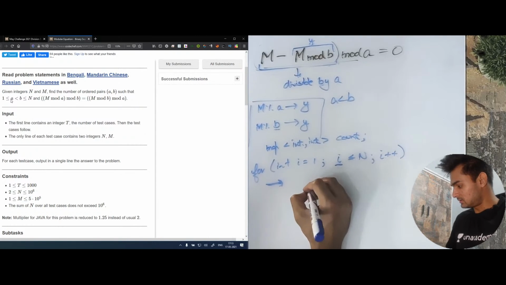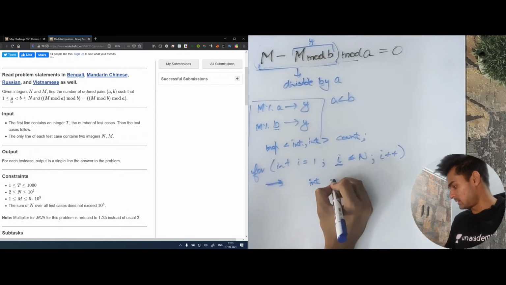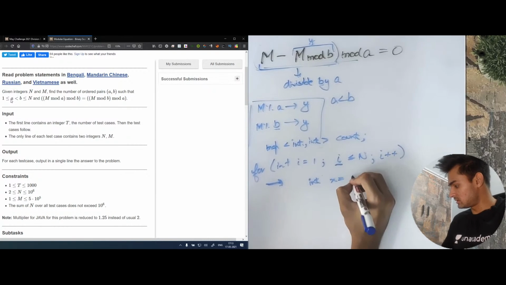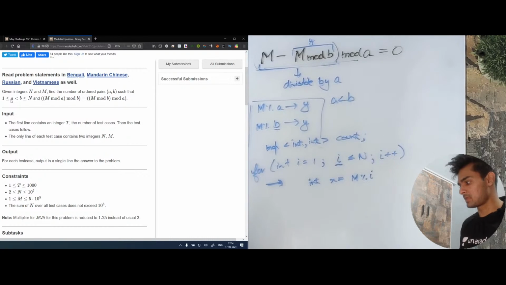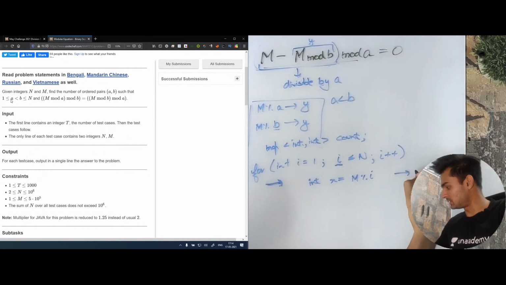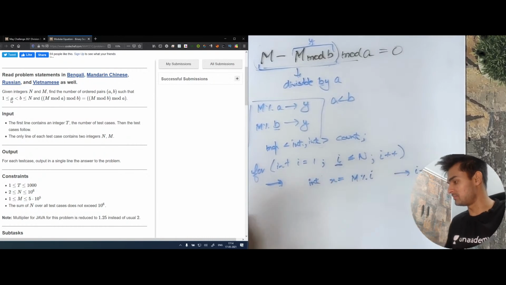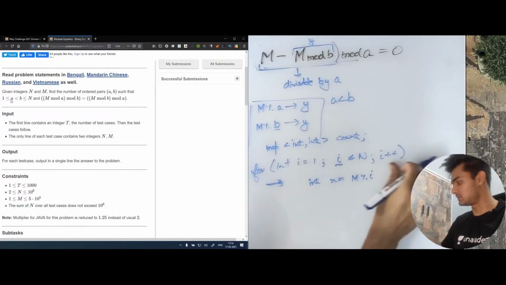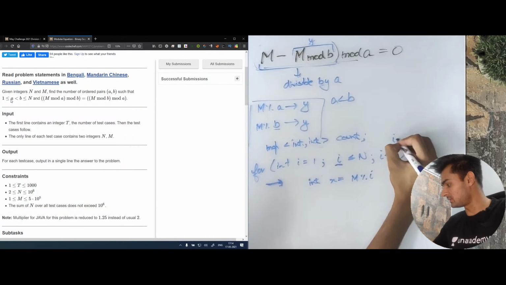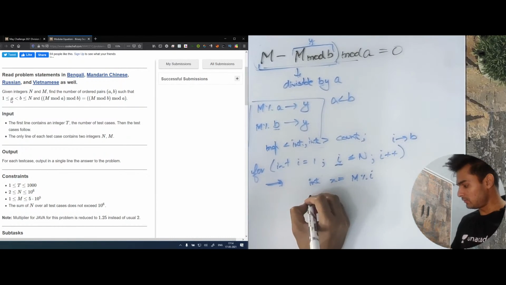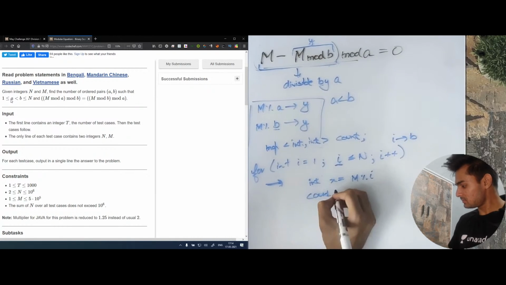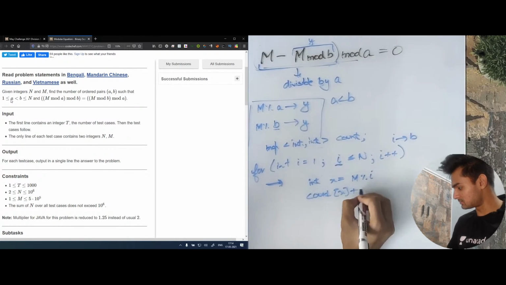Let's say int x is equal to m mod i, because right now we are assuming that every i is b. Okay, and now we just say count of x plus plus.